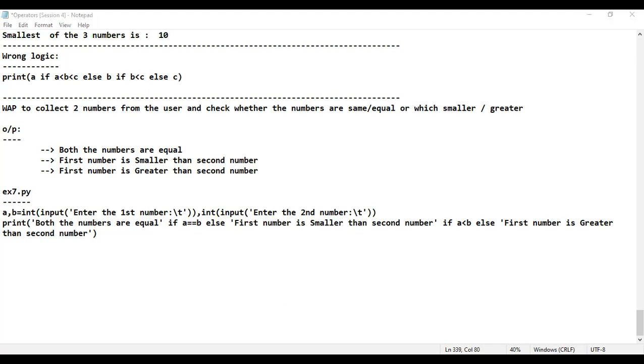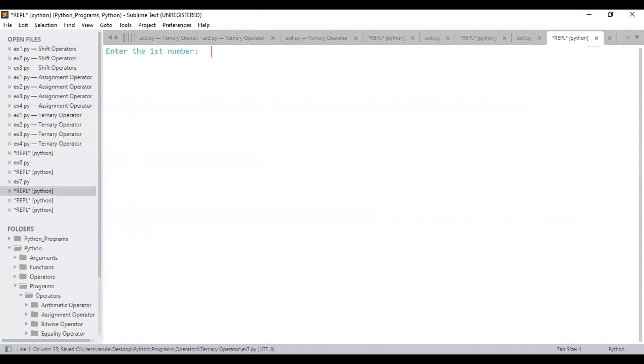I'll just save, execute, enter the first number 10. Second number 10 also I will tell. See here, both numbers are equal. Let me just copy this. Come back to the notes, output. Maybe all 3 outputs also I will just show it to you. You don't worry about that. That means 3 possible ways also I'll show it to you.